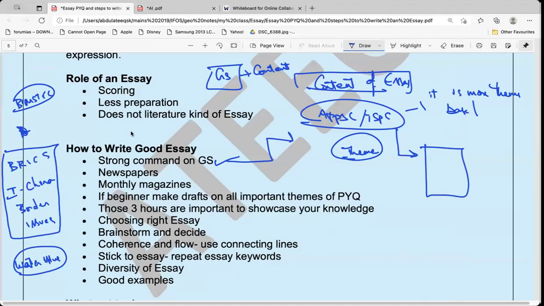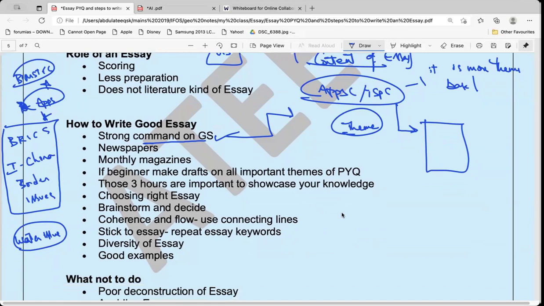Okay, so coming back here, a strong comment on the GS. However, a little bit more content needs to be prepared here, because certain aspects are not there in your APPSC syllabus. So that's the reason you have to prepare well. For suppose, education is so much in the news, especially related to Andhra Pradesh, because government school students are now giving the TOEFL exam. You might be hearing these things. So the Andhra Pradesh government is taking so many initiatives to reform education. So they can ask about education. Elections are in the news, so they may ask about the Election Commission or electoral bonds or electoral funding. So these things can be guessed, and a little bit more can be prepared, because here it is theme based.